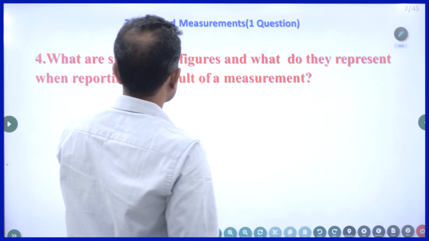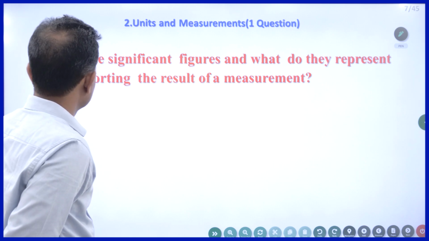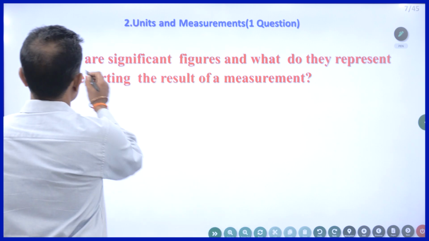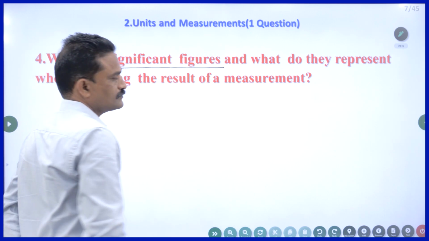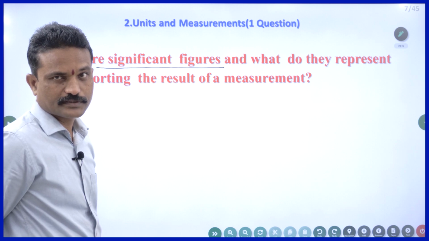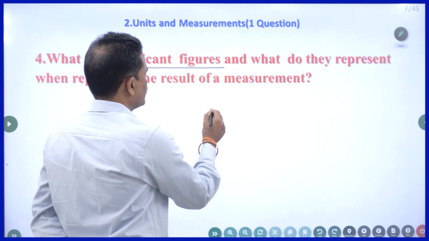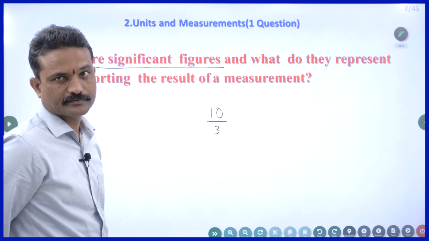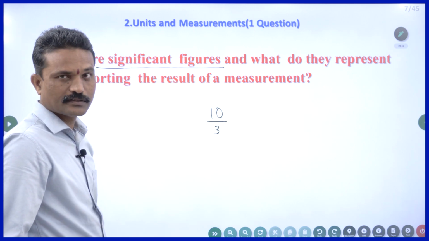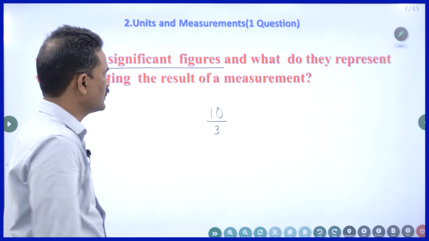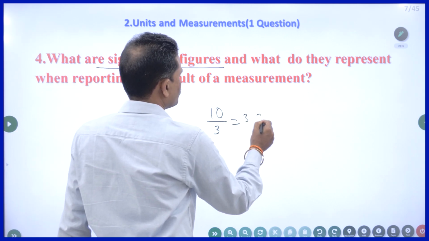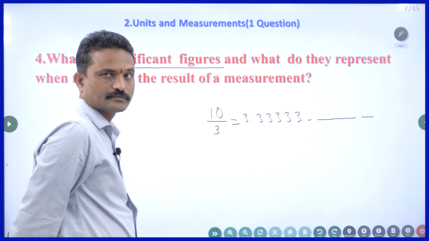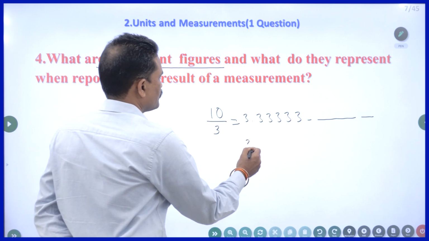Now, what are significant figures and what do they represent when reporting the result of a measurement? The question is, what are significant figures? What do you mean by significant figures? I did an experiment. At the end, I got some result as 10/3. After doing the calculation, I ended up with 10/3. Now, what is my answer? My answer is 3.33, unending 3s. So, what do I do? I make it 3.34.